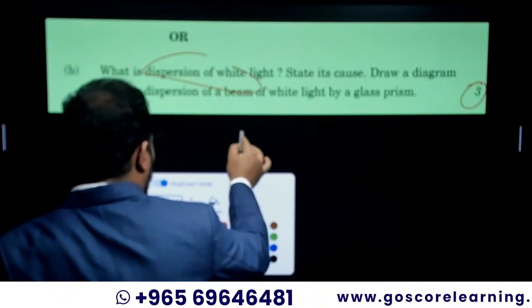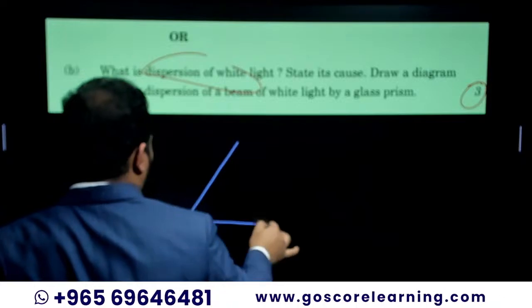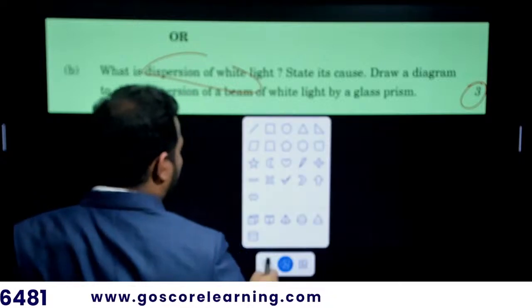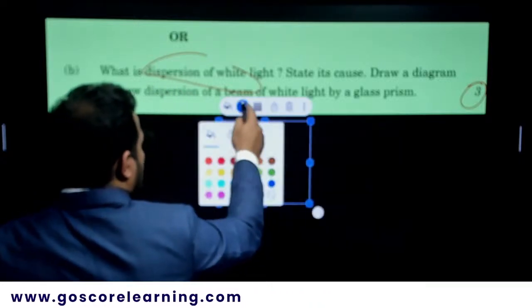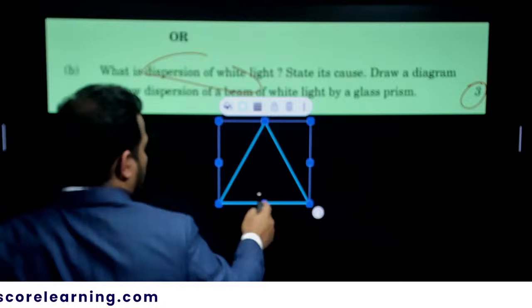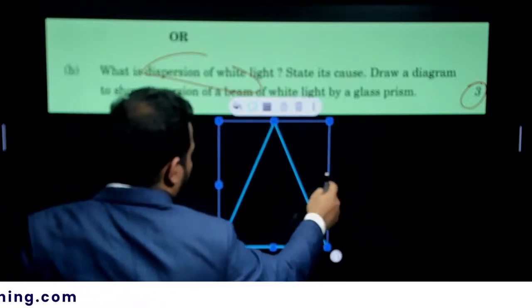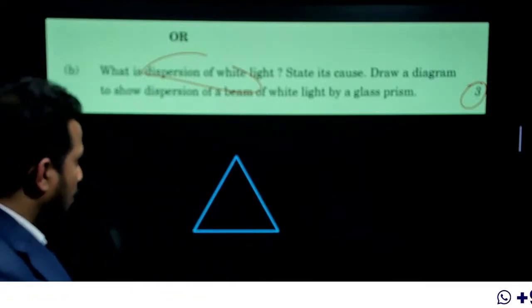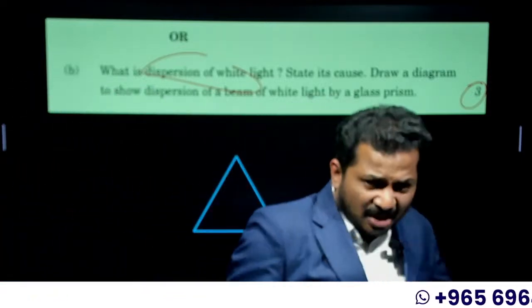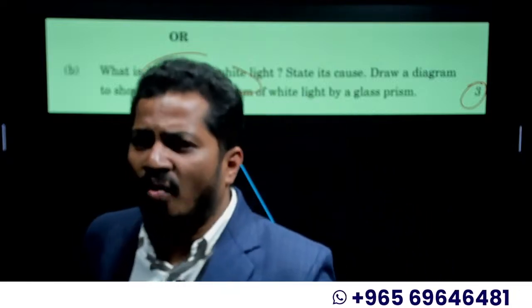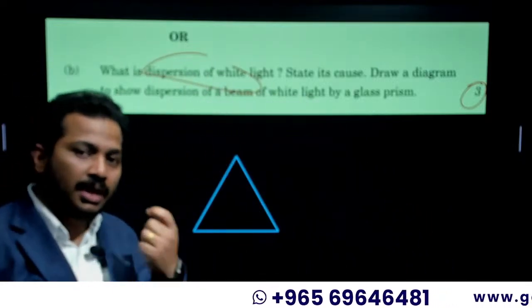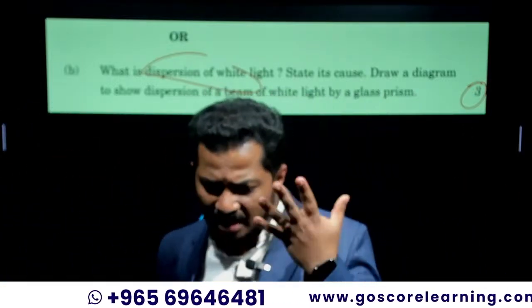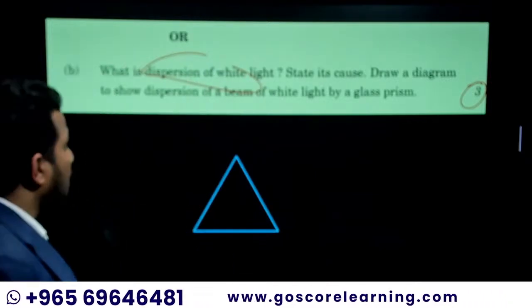So, prism. Let us take a look from here. First, a triangle. What is dispersion of white light? The phenomenon of splitting of white light into its constituent colors when it passes through a prism is called dispersion. Direct definition which is asked, pretty easy.